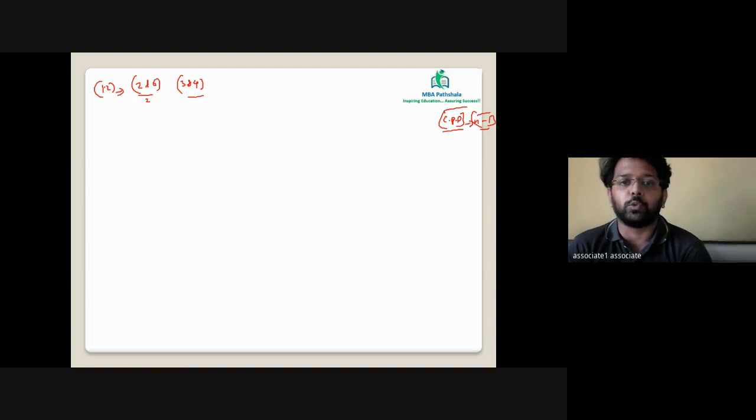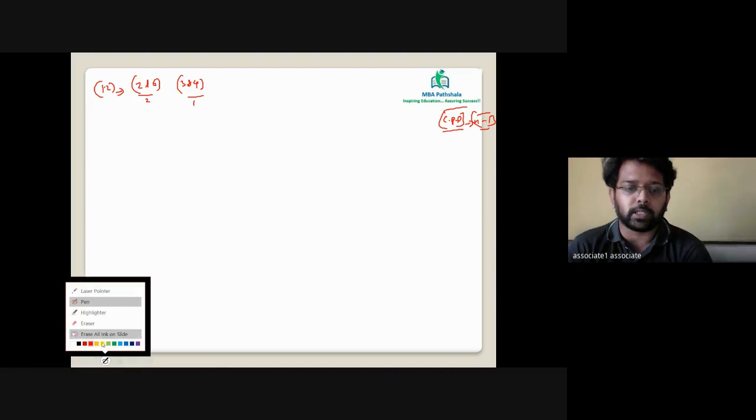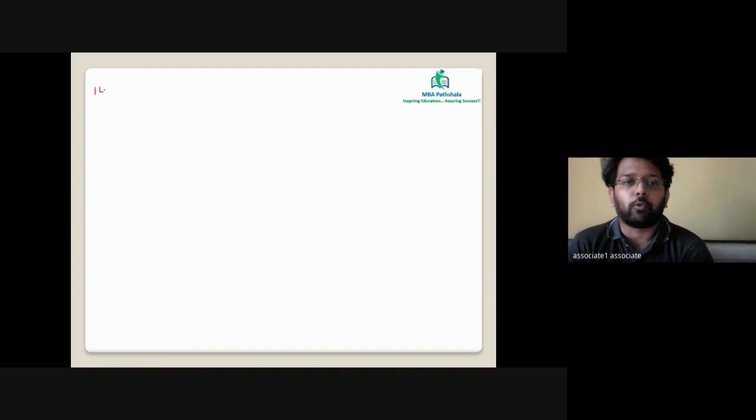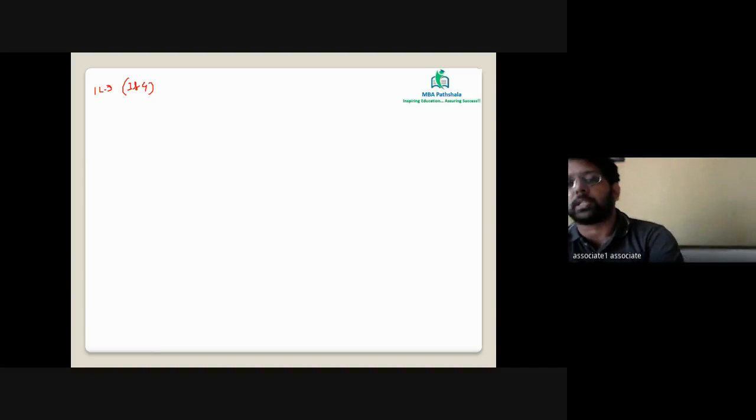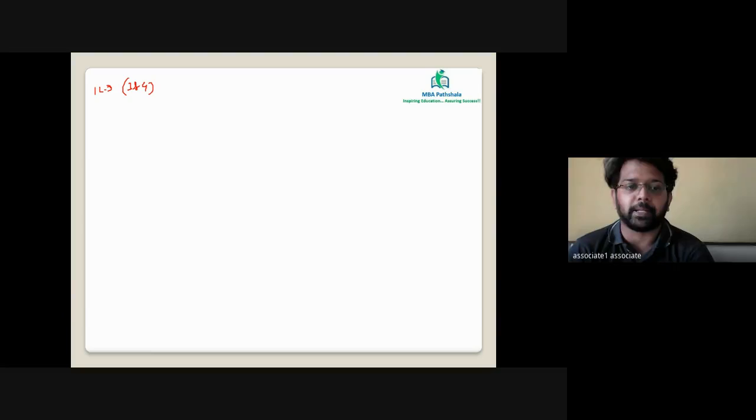For 2 and 6, the HCF is 2. For 3 and 4, the HCF is 1. Out of 2 and 6 and 3 and 4, for 12 you can consider only 3 and 4. Numbers which are divisible by 3 and 4 both will be divisible by 12.